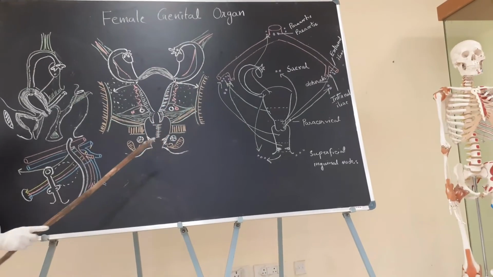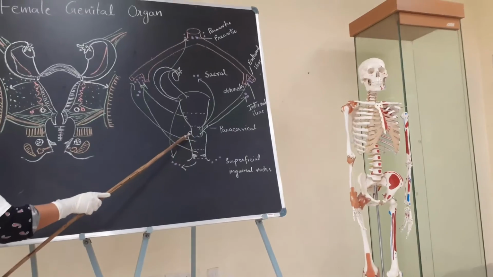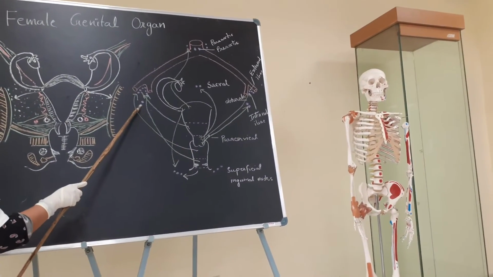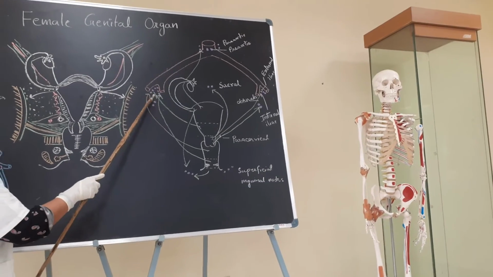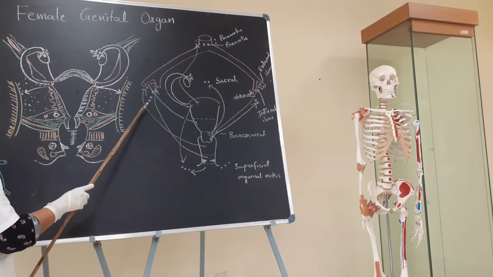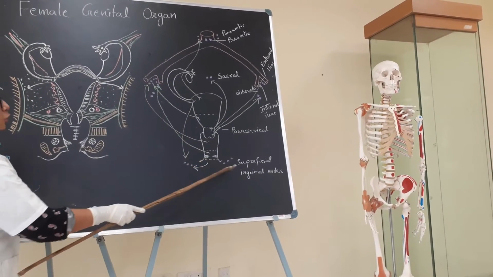and then it drains into the iliac vein. Now coming to the lymphatic supply: the upper third is drained by the external and internal iliac lymph nodes, the middle third is drained by the internal iliac lymph nodes, and the lower third is drained by the superficial inguinal nodes.